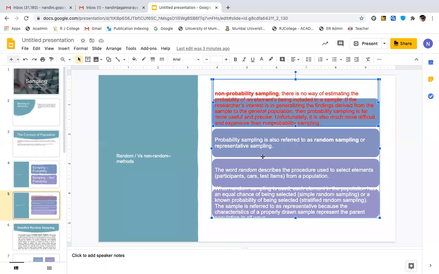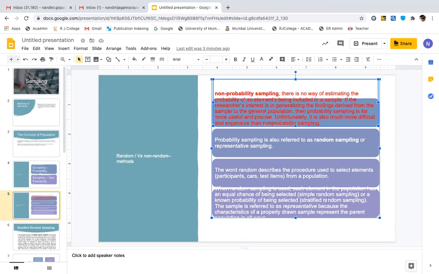But probability sampling is also called random sampling or representative sampling. The word random says the procedure used to select the elements. Like from a population, I will say participants or cars to be tested. I told you at random, I'm going to select 10 students to be taken for a visit. When random sampling is used, each element of the population has equal chance of being selected. As I told you, everybody has the same amount of probability to be selected.